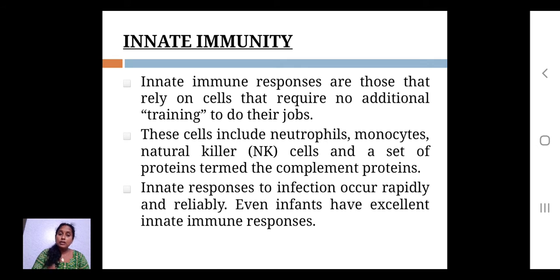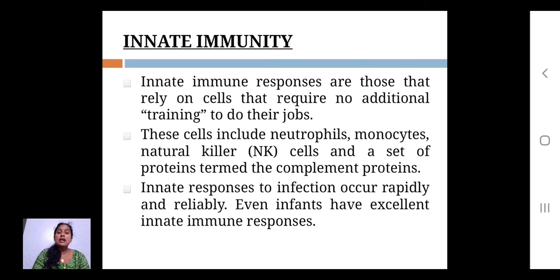So at the time of birth, the child is getting that immunity, transferred from mother to child. At that time they do not need any other function like training, or any other transformation or helping tendency, during this innate immunity.